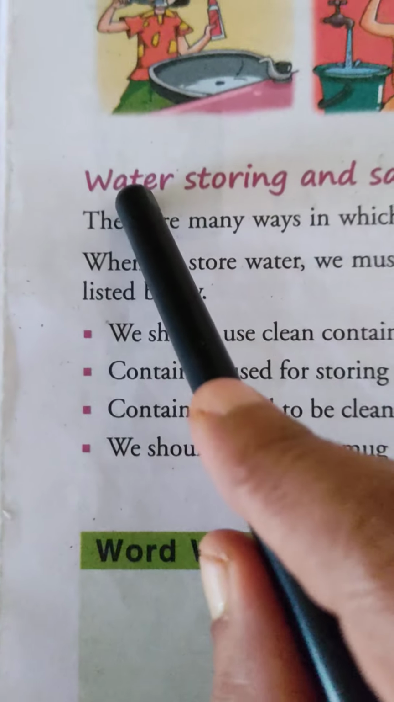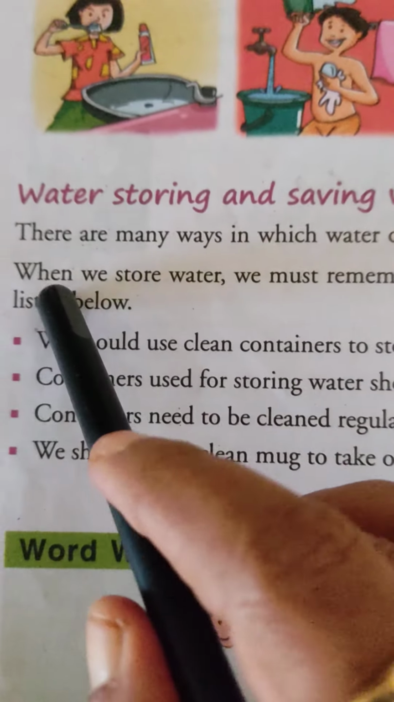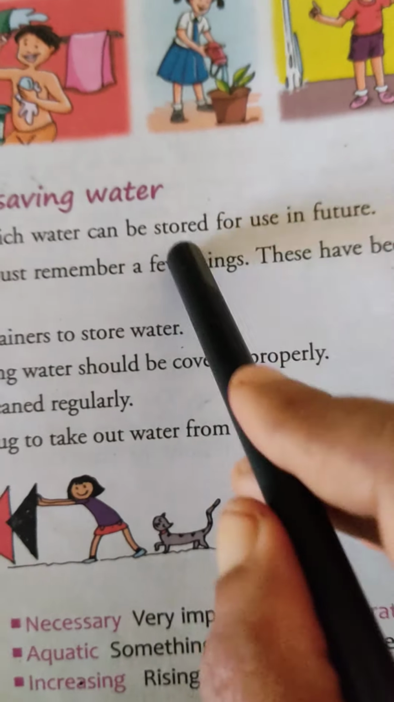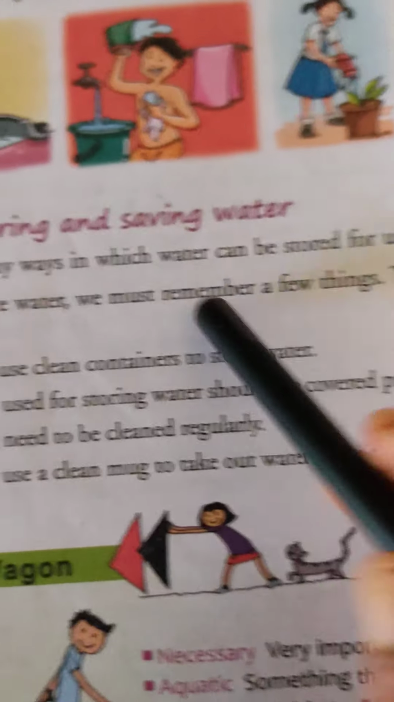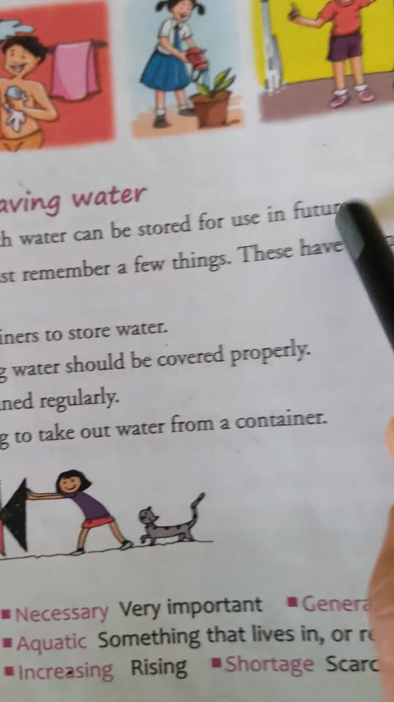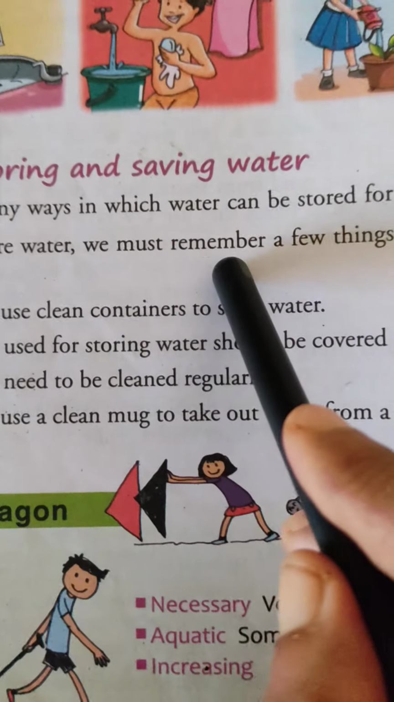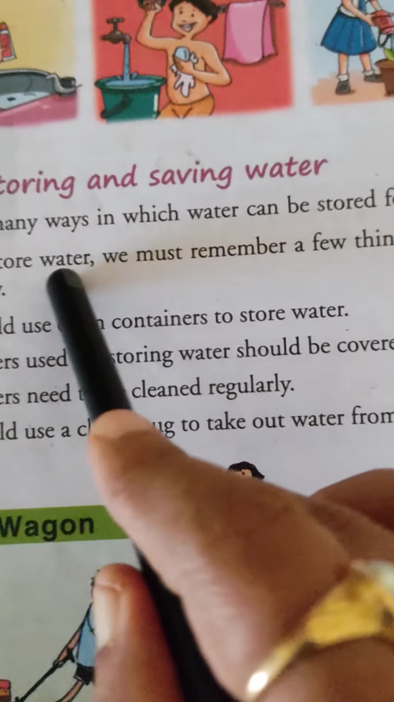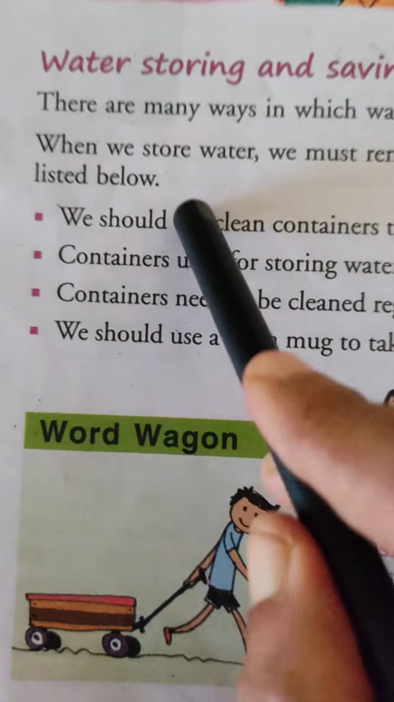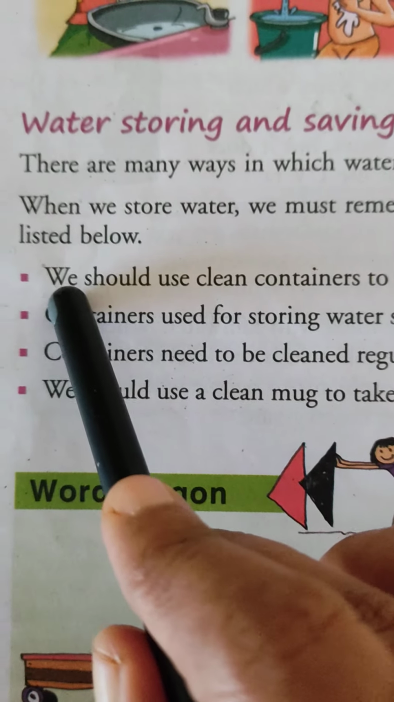Okay. Now see, water storing and saving water means how to store water, how to save water. There are many ways in which water can be stored for use in future. In future we can use rainwater if we store it earlier. When there is availability of rain, at that time we can store the rainwater and use it in future. When we store water, we must remember a few things. See what is written. These have been listed below. These are the things for us to remember for water.